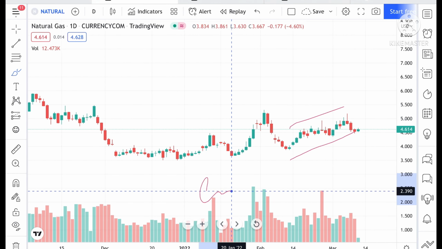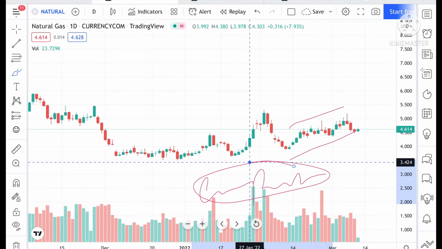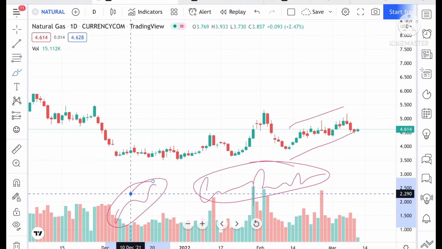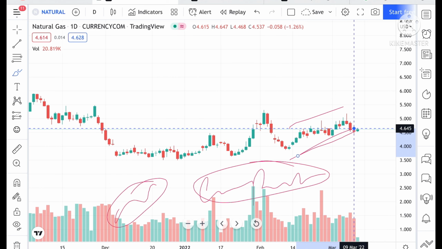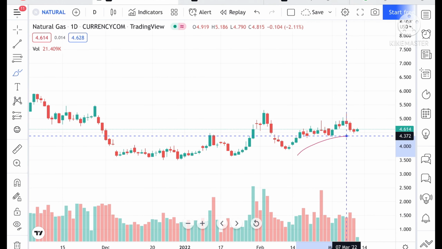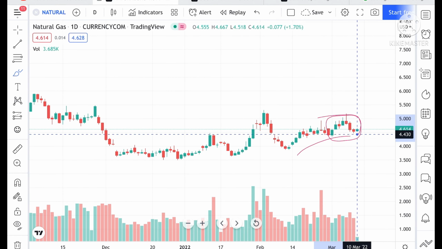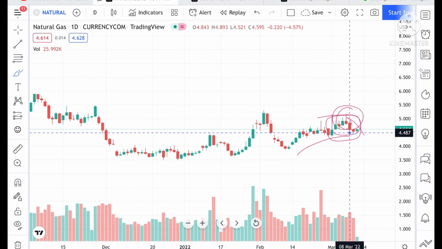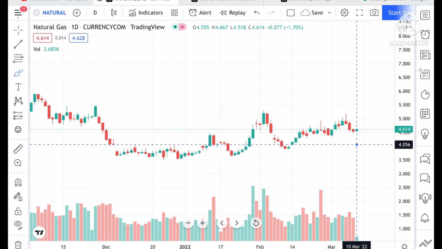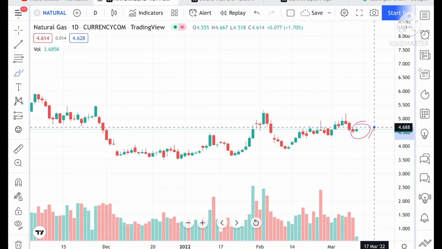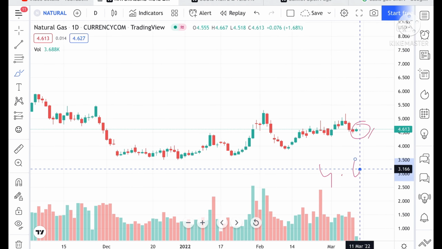Remember one thing: in case of war, because of the import and export of natural gas and the balance, this situation has come, and the price has moved upside, and after making a high of that particular month, it has come down. Now we can see a green candle. The high of the green candle was around 4.674.